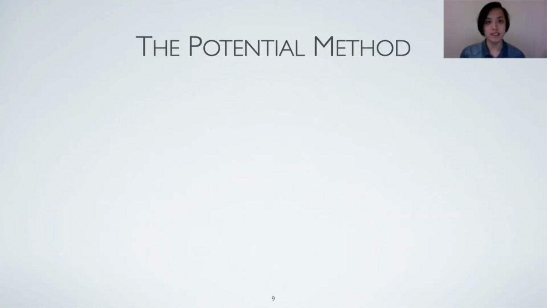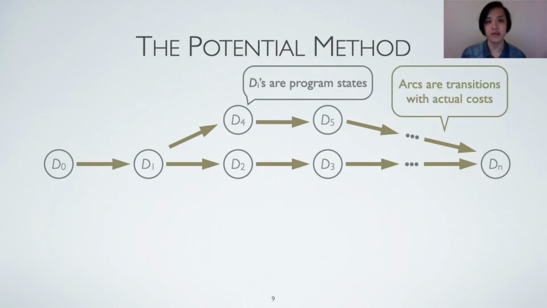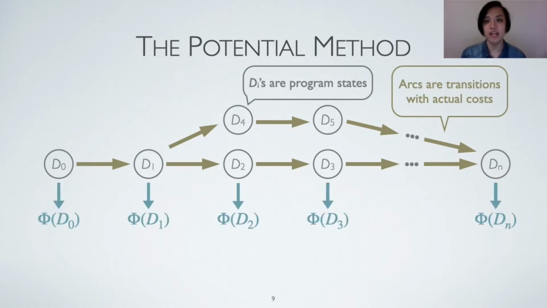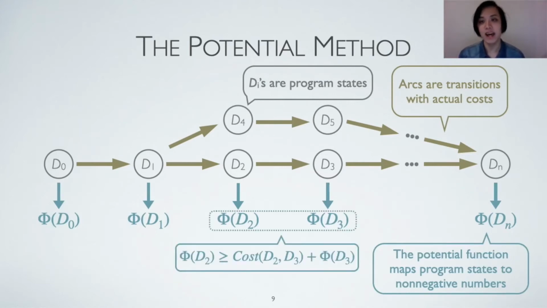The potential method for amortized analysis is a classic approach for algorithm analysis, which can be dated back to 1985. The high-level idea is to treat a program execution as a transition graph among program states, and each arc on the graph contains the actual transition cost between 2 states. To analyze the resource consumption, we devise a potential function phi that maps each program state to a non-negative number, such that the potential of the state is enough to pay for the actual cost of the current transition and the potential of the next state.